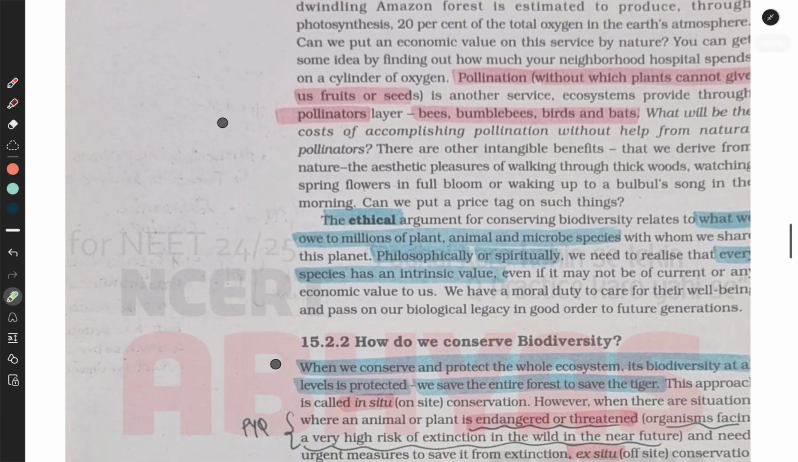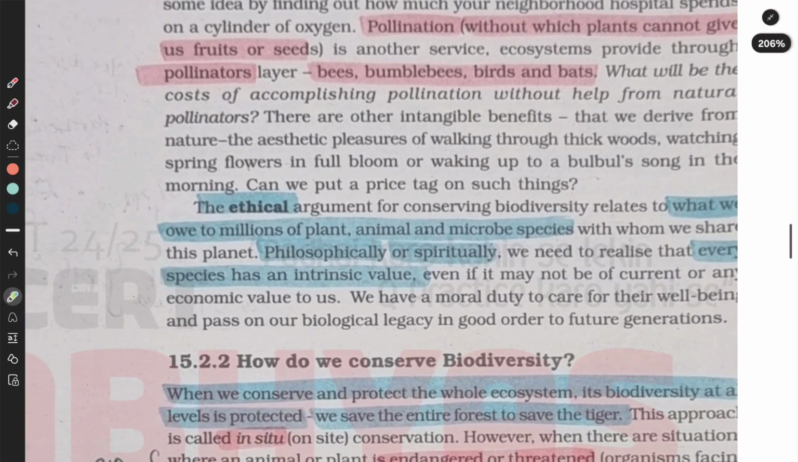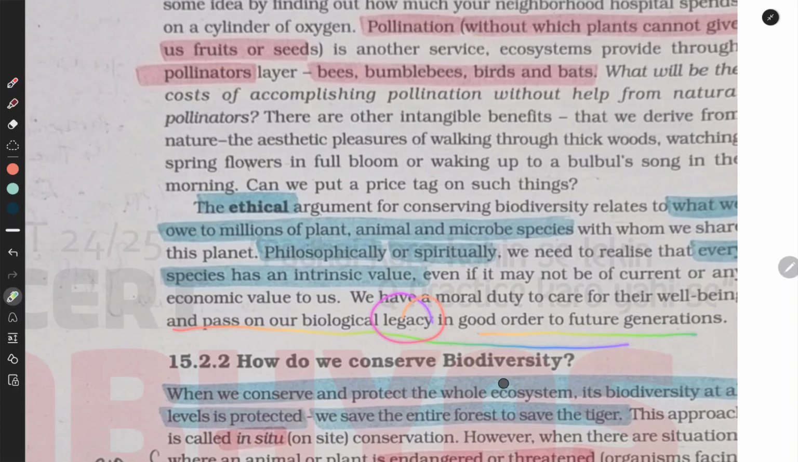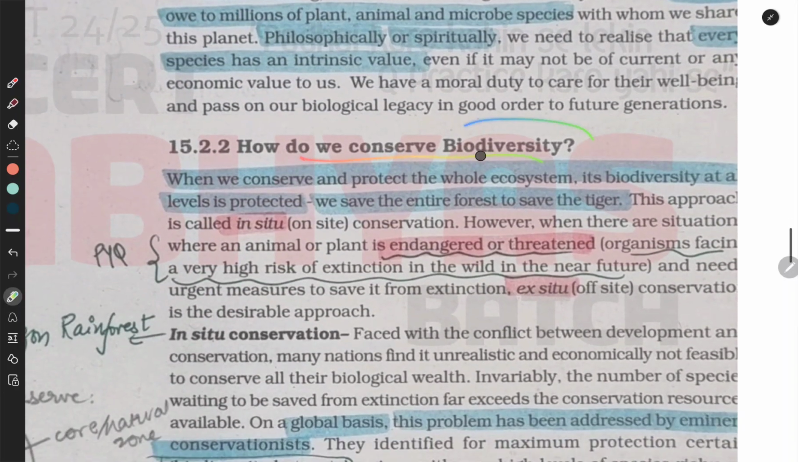And now comes the ethical argument. The ethical argument for conserving biodiversity relates to what we owe to millions of plants, animals, and microbes, species with whom we share this planet. Philosophically or spiritually, we need to realize that every species has an intrinsic value, even if it may not be of current or any economic value to us. We have a moral duty to care for their well-being and pass on their biological legacy in good order to future generations. How do we conserve biodiversity?